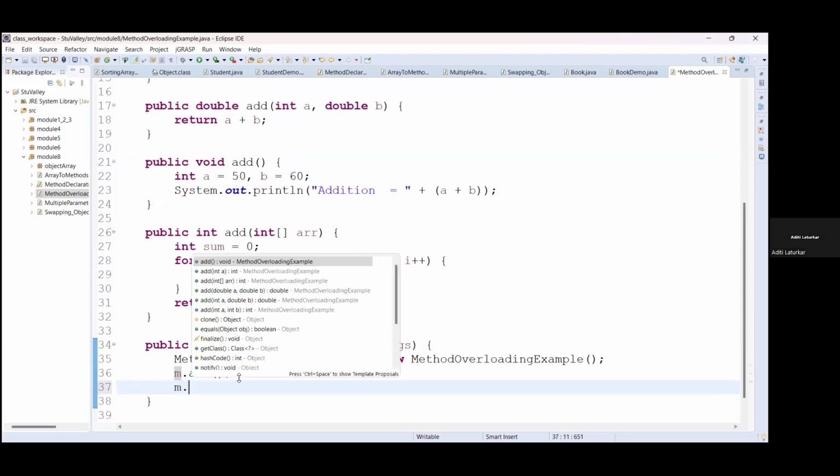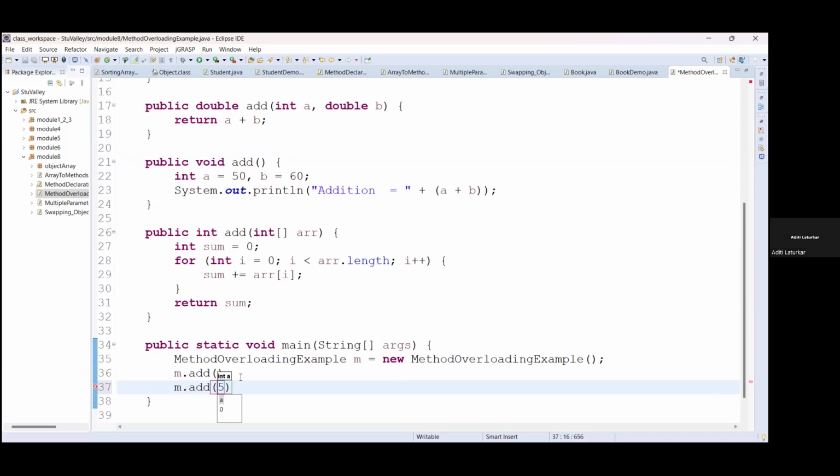Now m dot add, here I am passing the value 53. This method returns some value, right? So you can use a variable to store that value, or you can directly use the System.out.println statement to display the values. So we will create one variable.